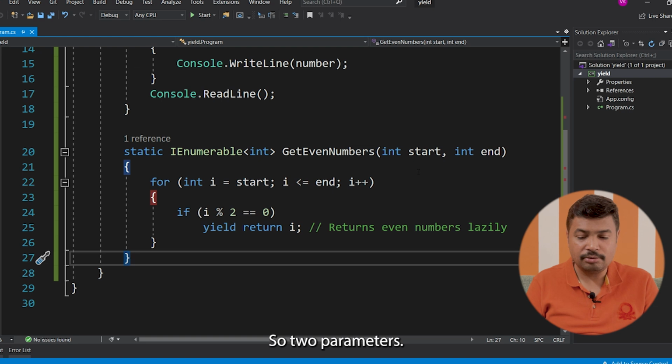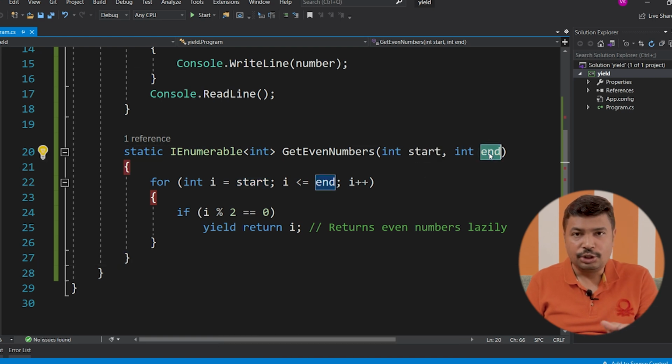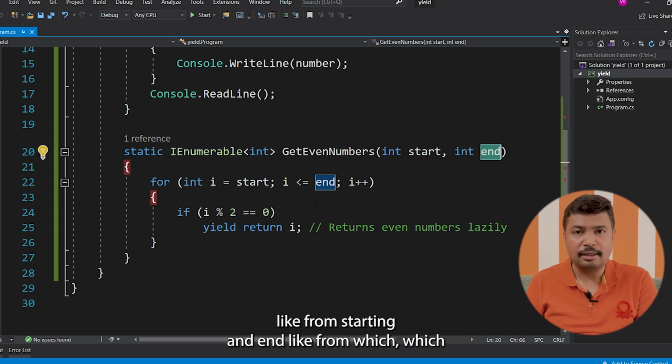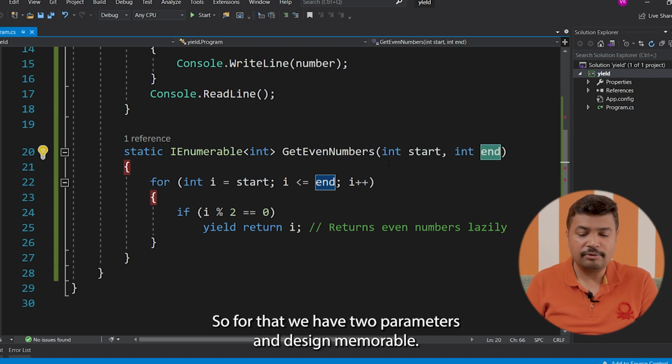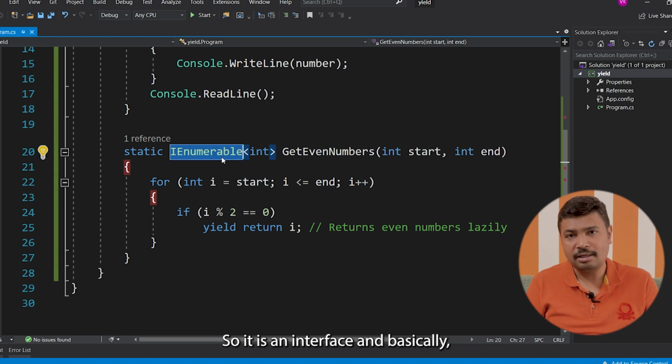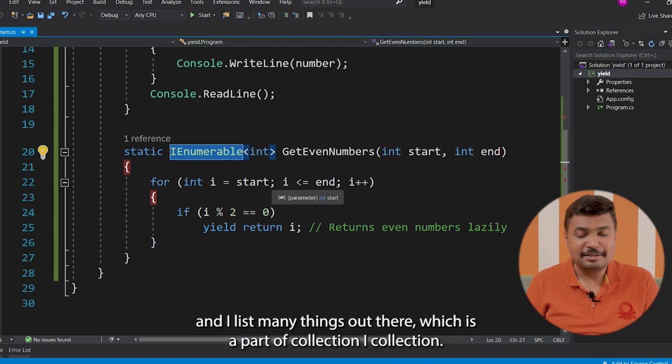It is a small basic function with two parameters, int start and int end, meaning where you need to start the loop and where you need to end. It returns IEnumerable, which is an interface, and we have a lot of interfaces like IEnumerable, IQueryable, IList, and ICollection, which are part of collections.